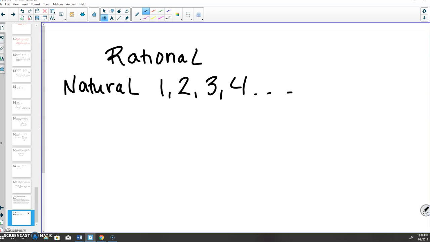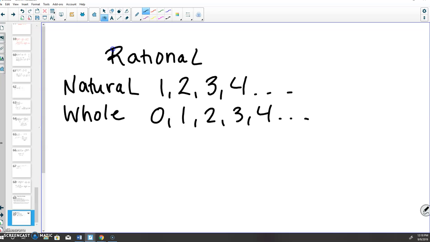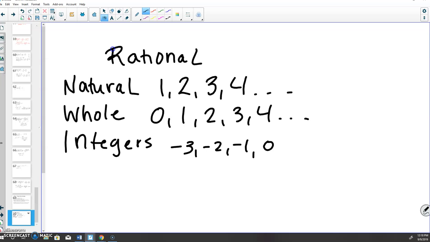It's going to be your whole numbers, which is 0, 1, 2, 3, 4. It's going to be your integers, -3, -2, -1, 0, 1, 2, 3, forever, in both directions, right? It's going to be fractions that terminate or repeat.